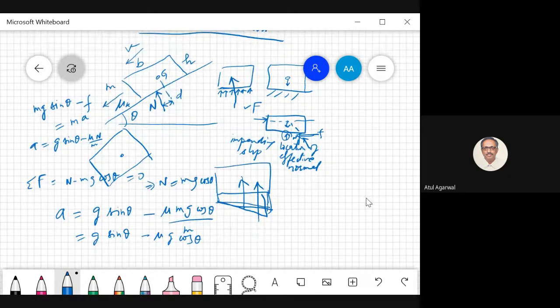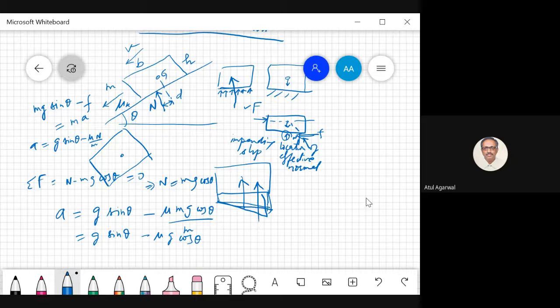Now one thing is very clear: this is an accelerating body. So you have to use your equation of rotational motion carefully. It's not a case of statics. It's a case of dynamics.